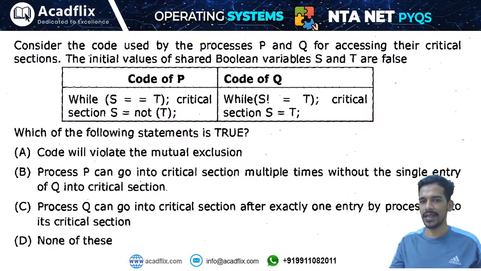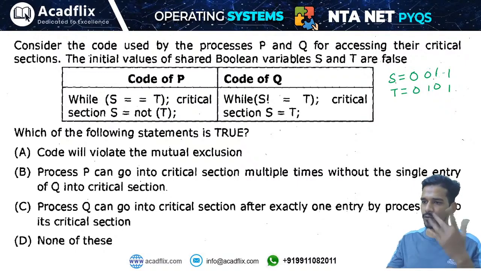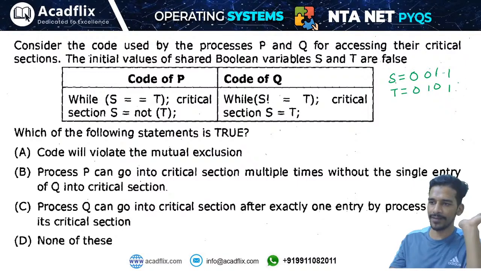The values of semaphores S and T are defined randomly. You can take any value of S and T, but remember these are boolean variables. You can take 0 0, or 0 1, or 1 0, or 1 1, right? I suggest that all of you take different values. One person can take 0 0, another 0 1, another 1 0, and another 1 1. Then try this code.